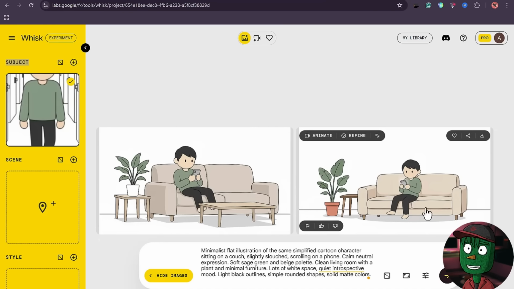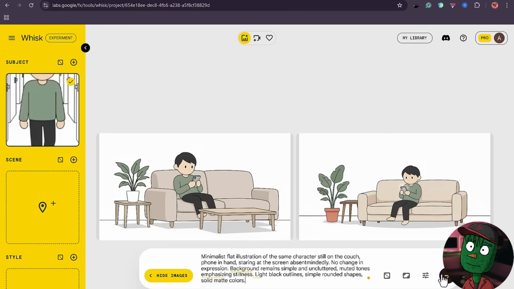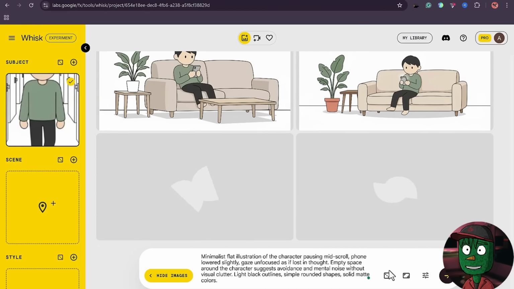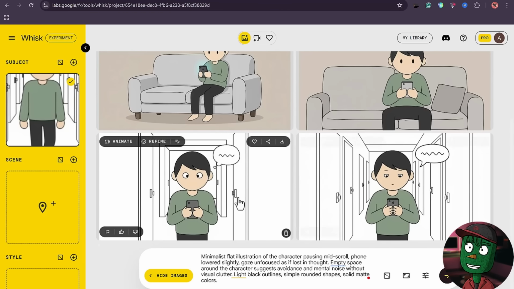So this is what you're going to do now. What you need to do next is to start copying all your prompts from ChatGPT and then generating your images one after the other. What I just showed you guys was the exact step that I use in creating my images to have this consistent character in it.